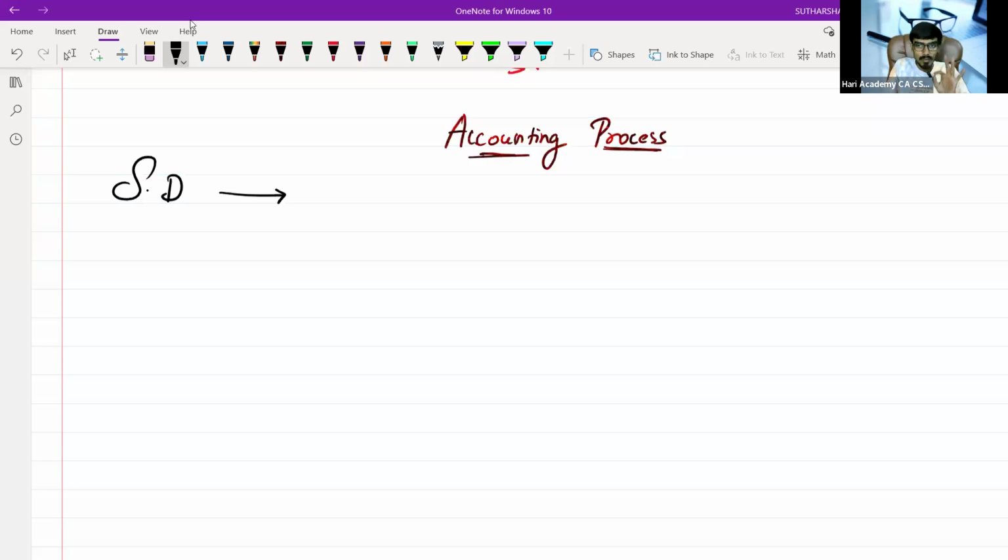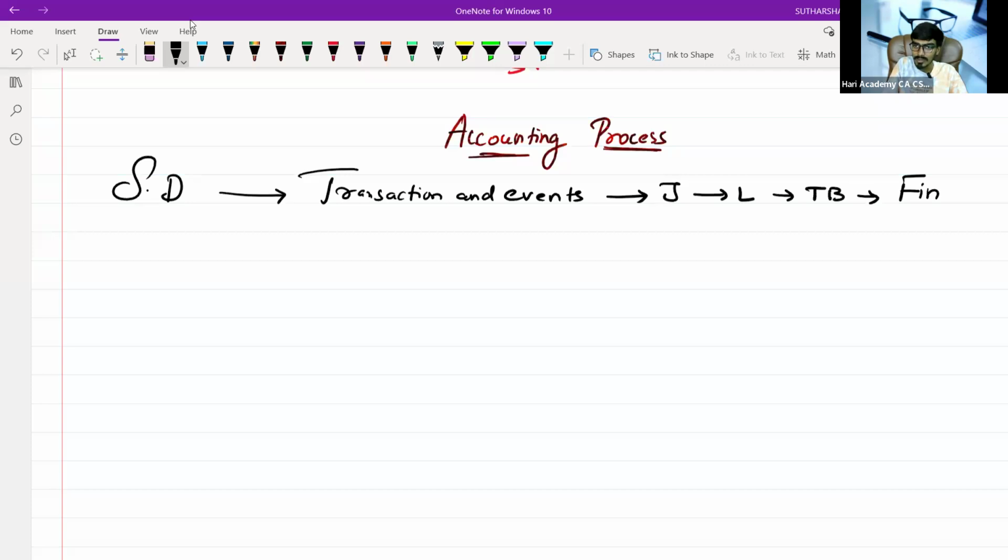So basically, one is source document. The second step is transactions and events. Third one will be journal, ledger, trial balance, and then final accounts. Why do we say final accounts?